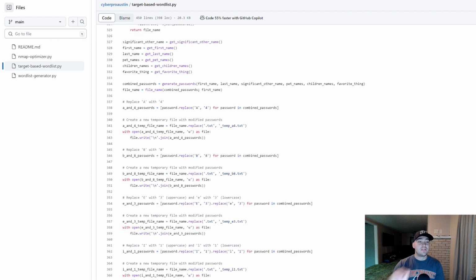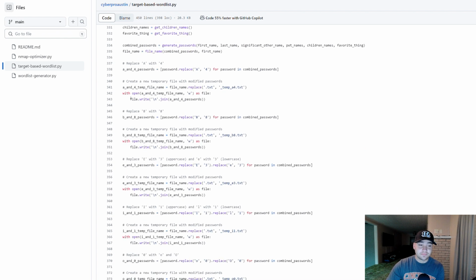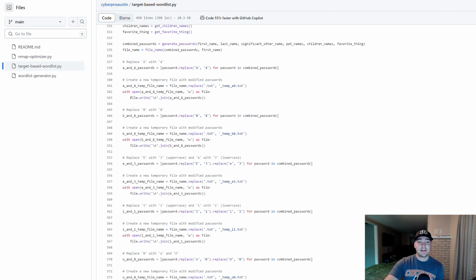So then what it does is I assign combined passwords the variable of the function generate passwords. That's going to generate literally hundreds of millions of passwords if this person has multiple pets or multiple children. And then we assign the function file name to the variable file name. Now we get into the exact same thing.